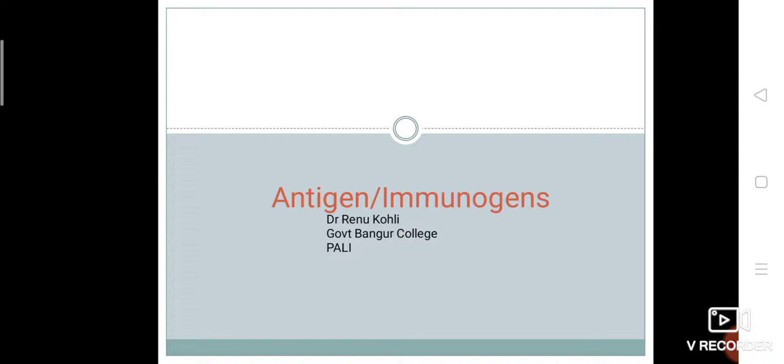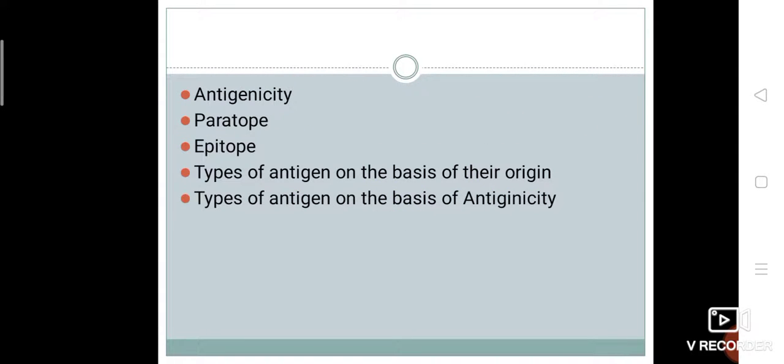Today we will talk about antigen. They are also called immunogens. What is antigenicity? What are paratopes and epitopes? Types of antigen on the basis of their origin. Types of antigen on the basis of antigenicity.